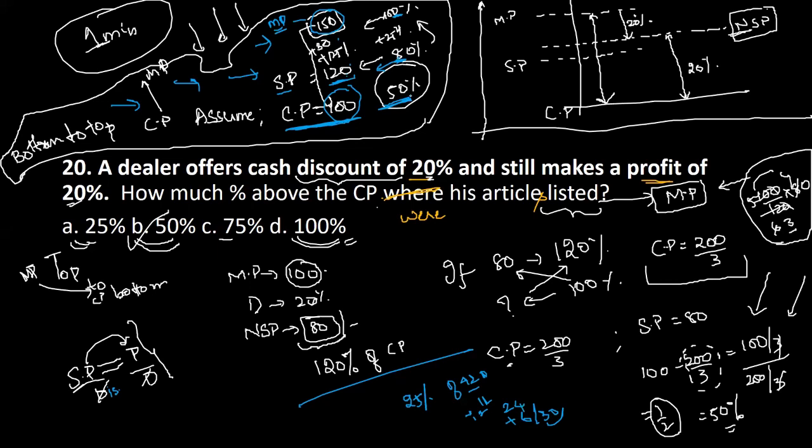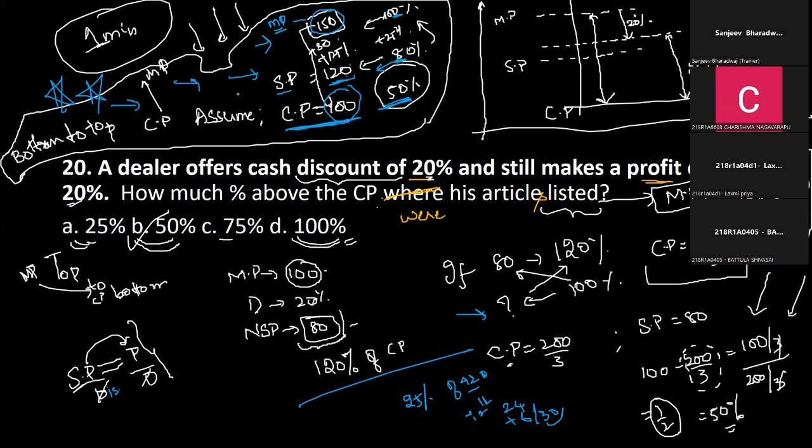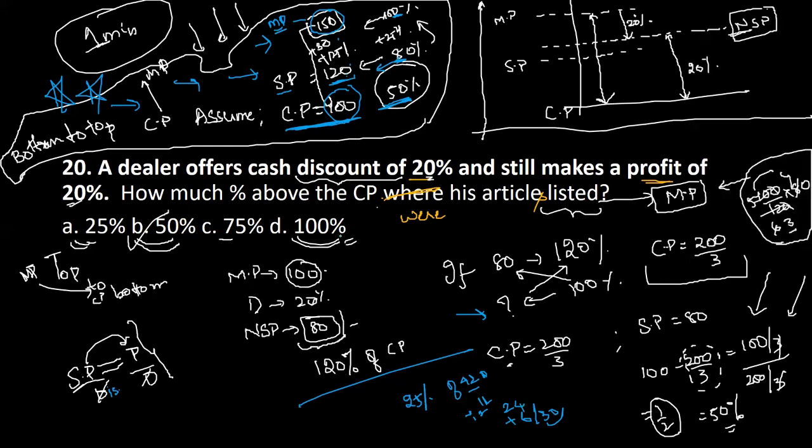That's the reason we did it that way. Okay. I hope this method is much clearer and much easier. Even this one is easier. I don't say this is not, but this just has a fraction which is 200 by 3, wherein we can make mistakes. So to avoid the mistake, we have just made a small adjustment here to approach this problem from bottom to top, not from top to bottom. Clear? Now coming to your point, Yamini.